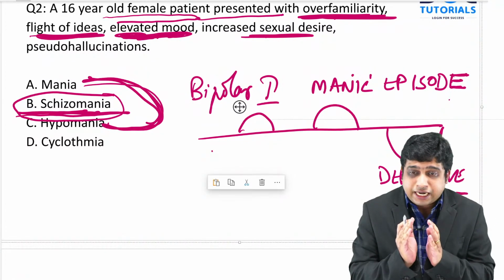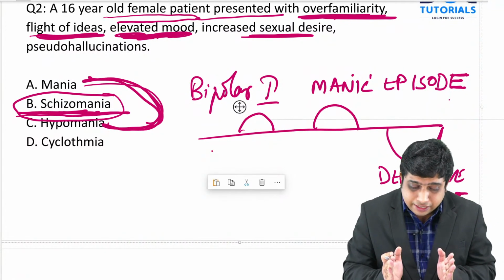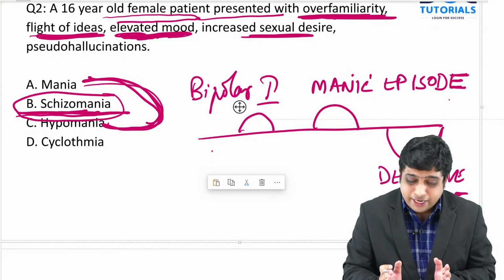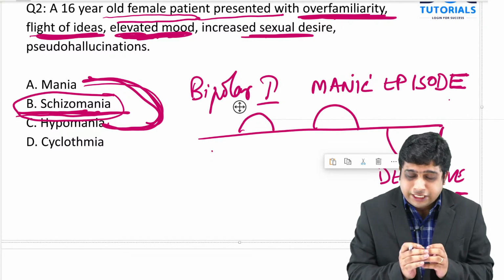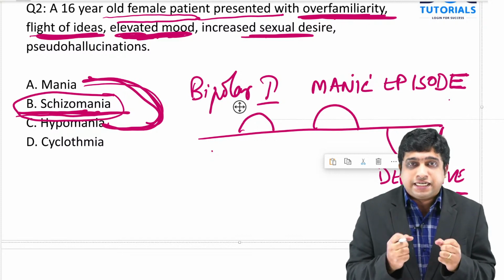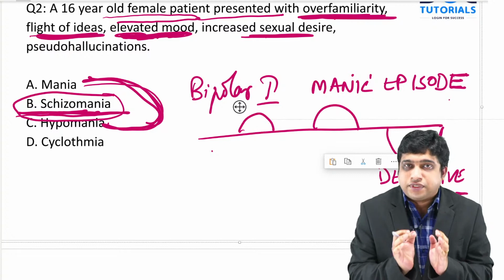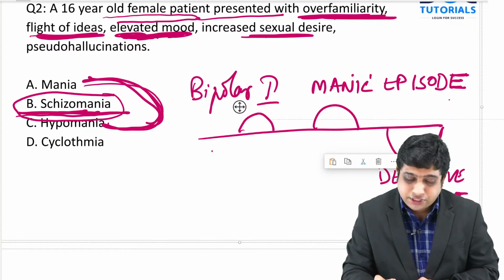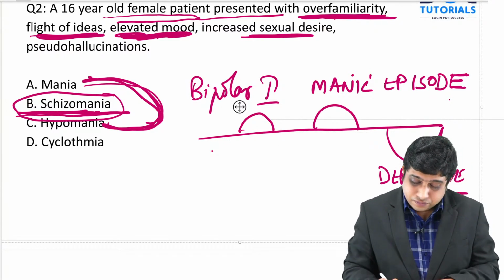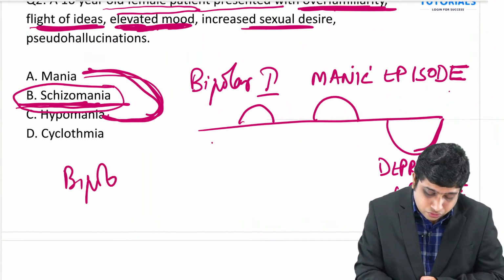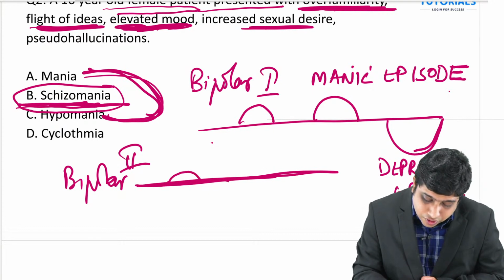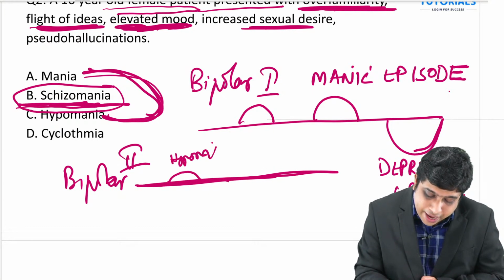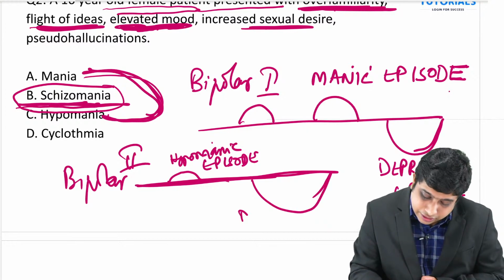Describing an episode means a certain criteria should be met, not just one or two symptoms. If you are having increased energy and increased speech, it doesn't mean it is a manic episode. That is only part of the symptoms. It should have a certain set of symptoms. Okay. So bipolar 2 will have a hypomanic episode and a depressive episode.